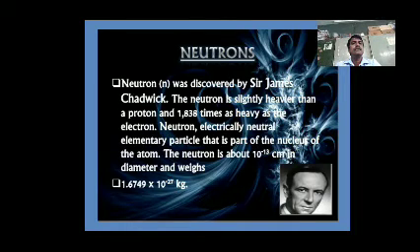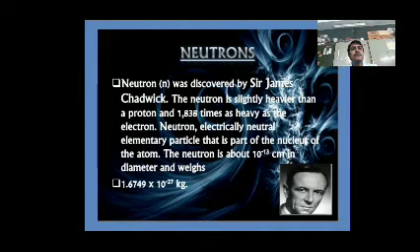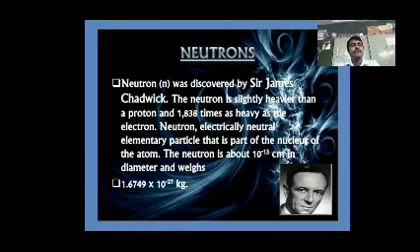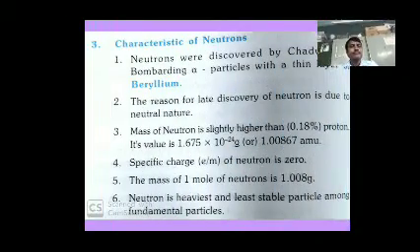The neutron is slightly heavier than a proton and 1838 times as heavy as the electron. Neutron is electrically neutral, an elementary particle that is part of the nucleus of the atom. The neutron is about 10 to the power of minus 13 centimeters in diameter and weight is 1.6749 into 10 to the power of minus 27 kilograms.